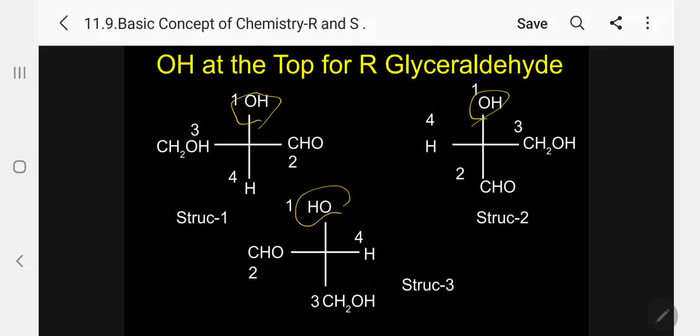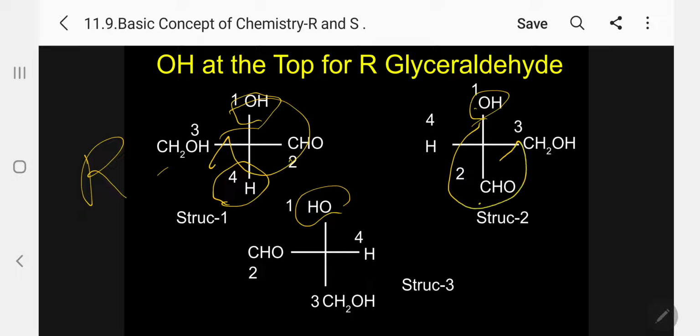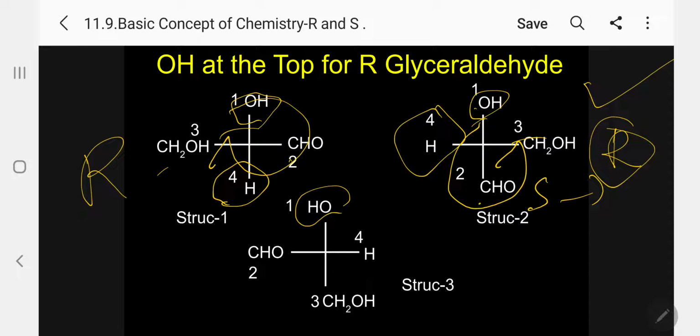By simple rotation, what I am doing now, see here, OH here. Let me give priority numbers 1, 2, 3. Fourth priority vertical, R. Please follow, vertical R. Now let me come here: 1, this is 2. This is anti-clockwise, S. Fourth priority horizontal, so the real is R. Correct.